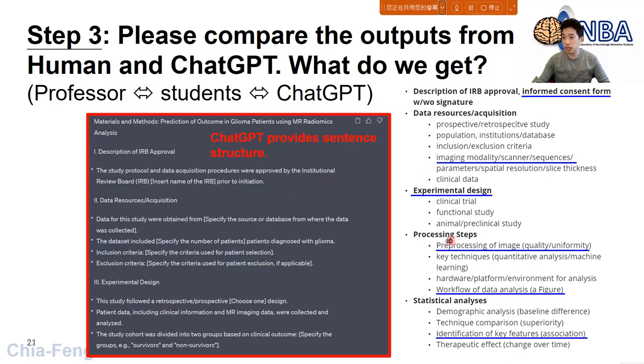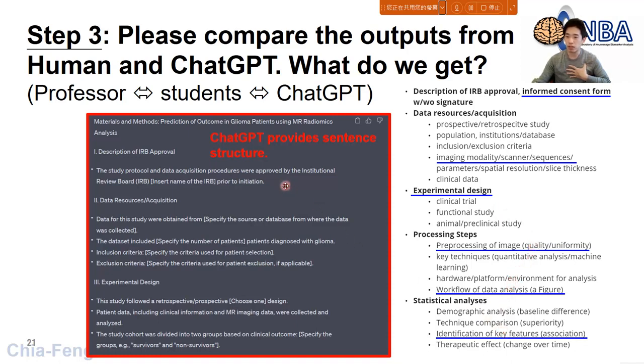As a result, you will find that the sentences or points highlighted with the blue underline are the parts where ChatGPT doesn't mention anything. However, human beings like us know this is very important for the materials and methods.